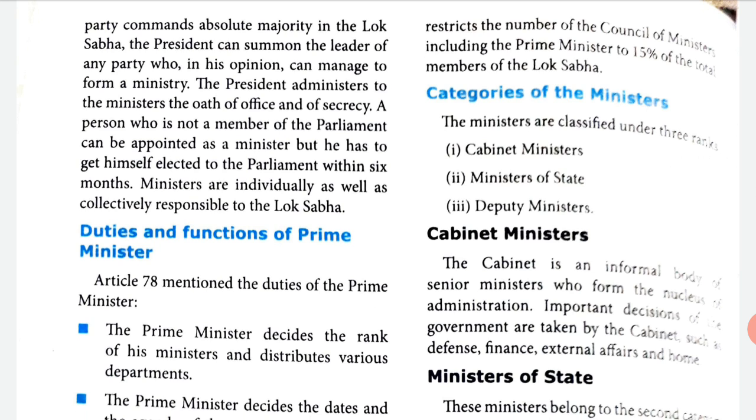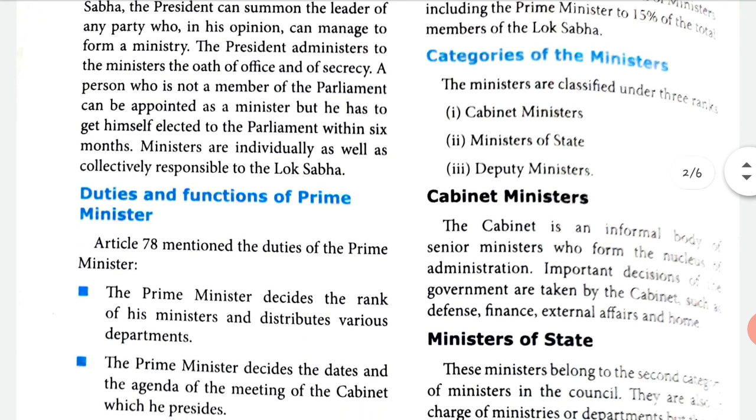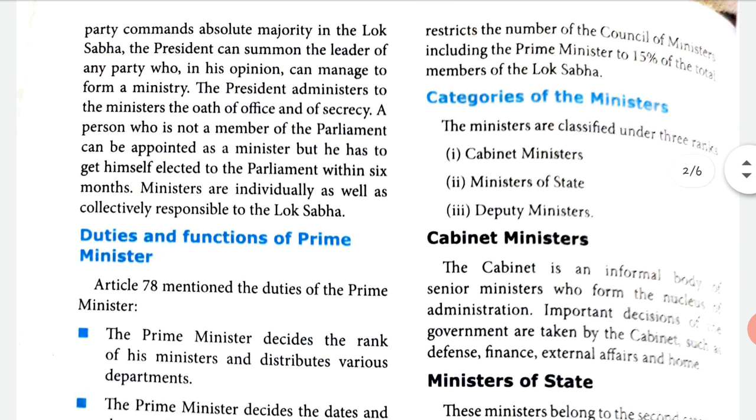The President administers to the ministers the oath of office and of secrecy. So the President is a person in whose presence they take the oath. A person who is not a member of the Parliament can be appointed as a minister, but he has to get himself elected to the Parliament within 6 months. So a person who is not in the Parliament can also become a minister, but once he becomes a minister, he should be elected to the Parliament within 6 months.